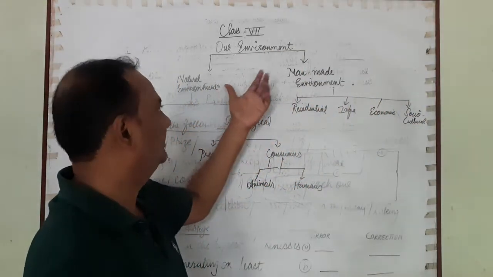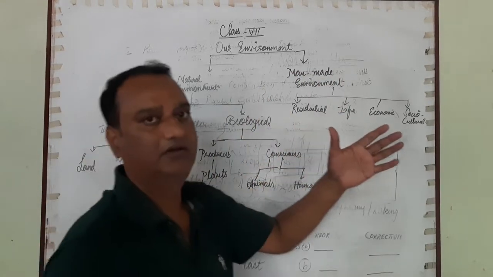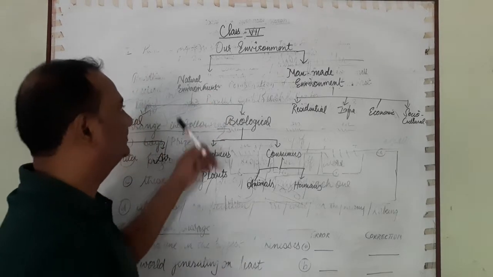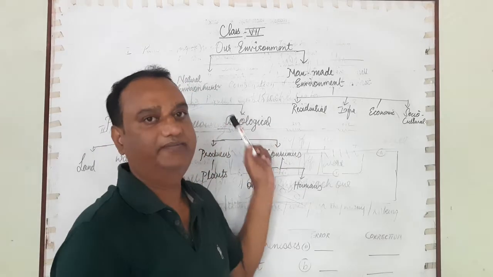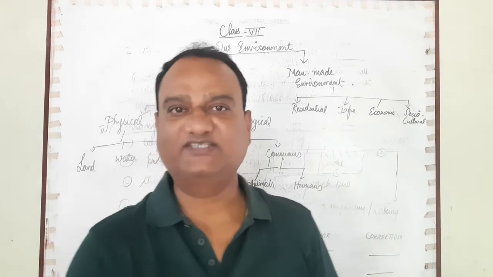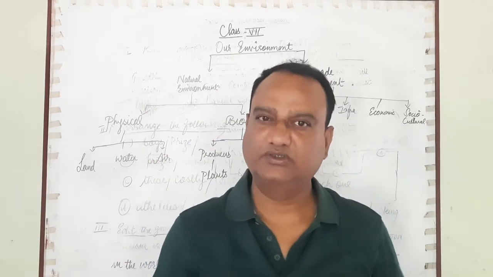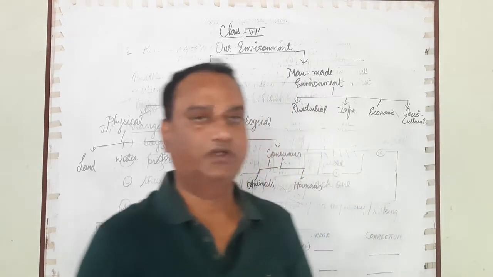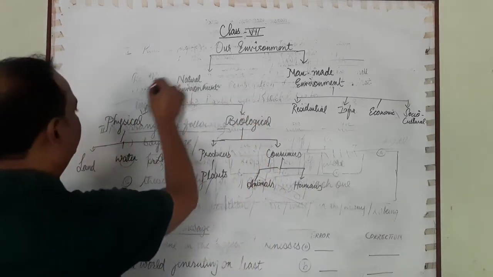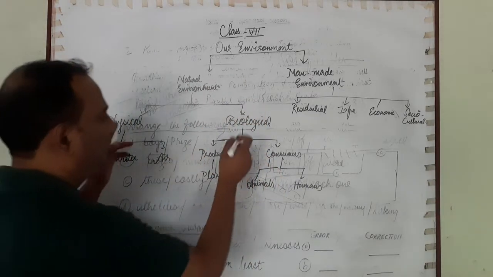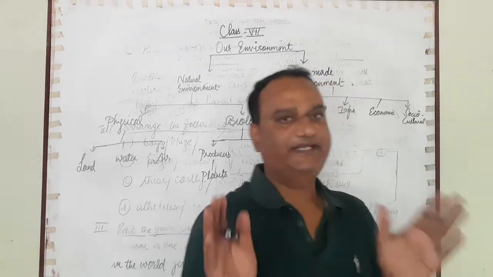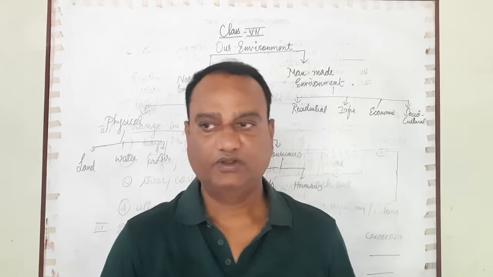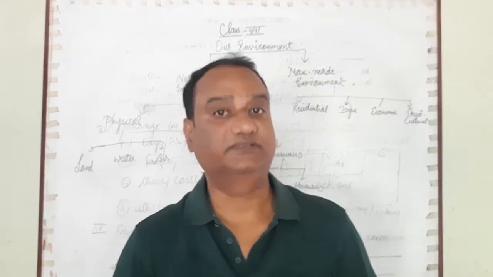Now you can see here I have already written a table of the different classifications. One is natural environment, that has been given to us by nature or that has been created naturally. And when we talk about this natural environment, there are two types of things. One is physical, another is biological.